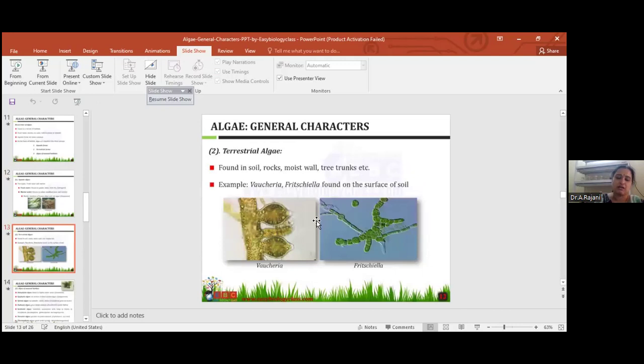Coming to the terrestrial algae. What are terrestrial algae? They absorb water and carbon dioxide from the atmosphere and remain attached to the soil. Best examples are Vaucheria, Trentepohlia, Protococcus. These are called terrestrial and aerial algae.